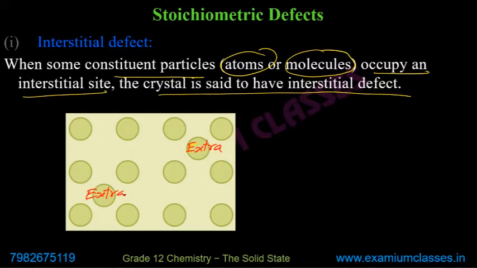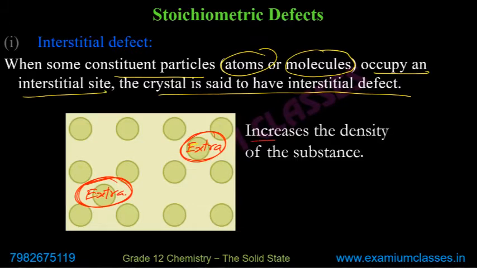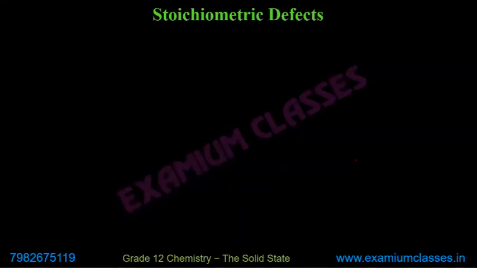So these are extra atoms. That's why it is known as interstitial defect, because these atoms are present in interstitial spaces. And now, as you can guess, density will increase. So it increases the density of the substance because extra atoms are there.